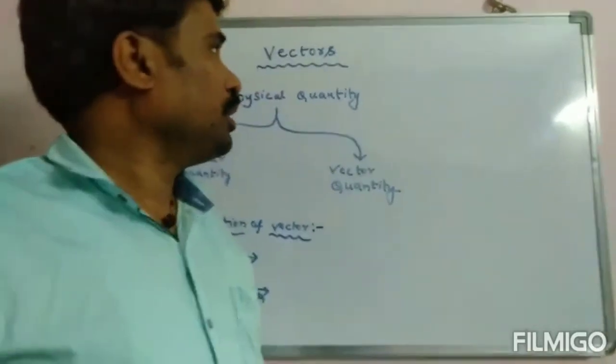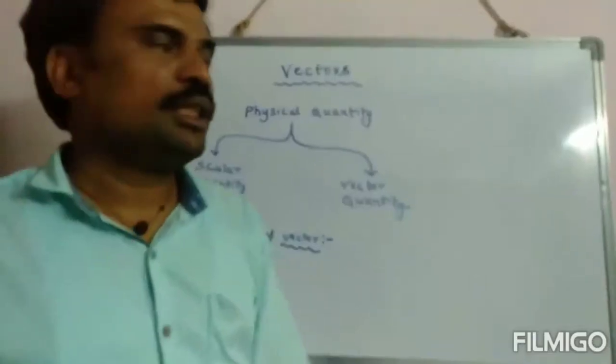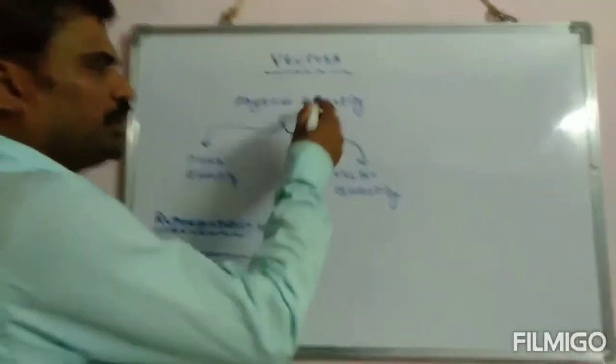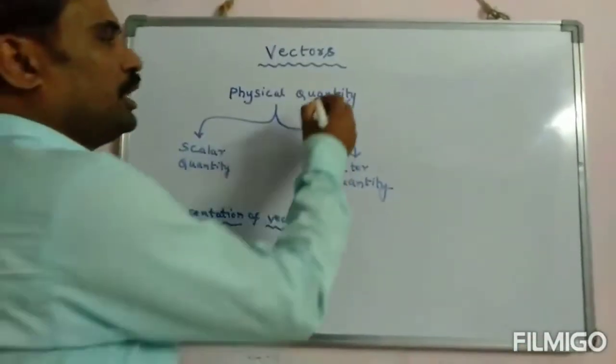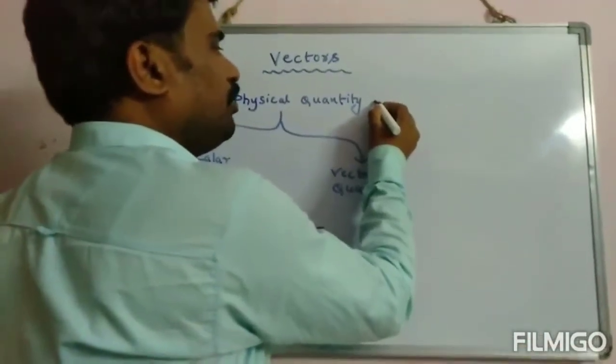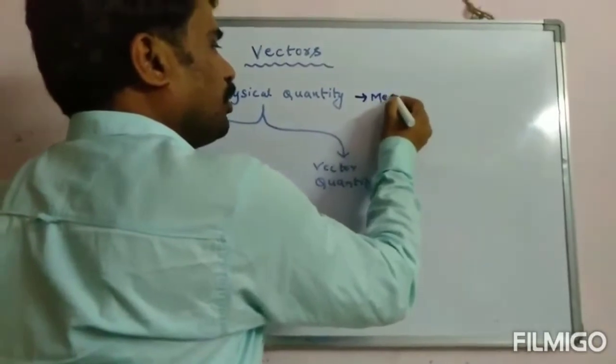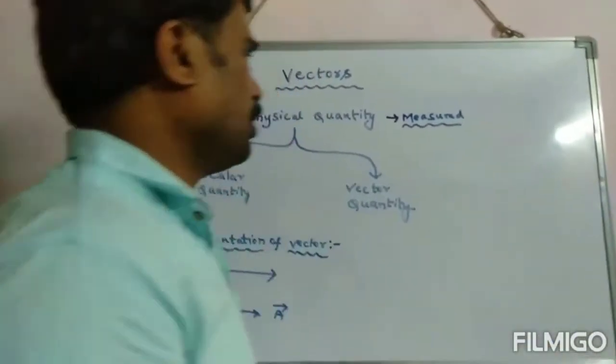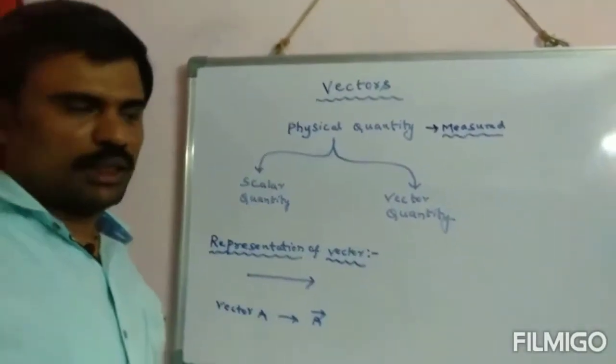Now we are going to learn about vectors. First, let us talk about physical quantity. What is meant by physical quantity? Physical quantity is nothing but a quantity which can be measured. We call that a physical quantity.